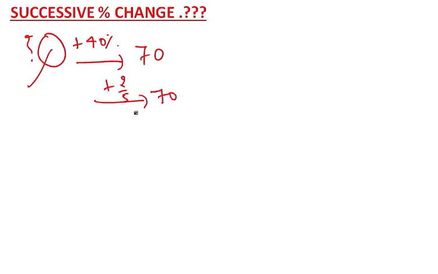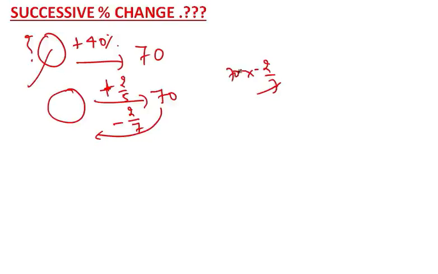Then what will decrease it so that we get the number back? Just reverse the sign, it will become minus. This 2 will remain the same. Since there is a plus sign, the denominator will become 7. So now 70 into 2 by 7 minus 10, which means minus 20. If you do minus 20, you will get 50 again.